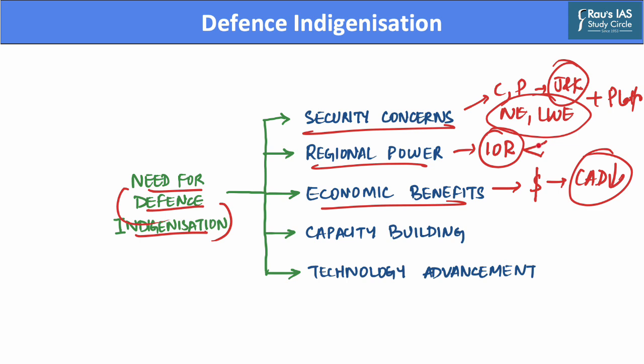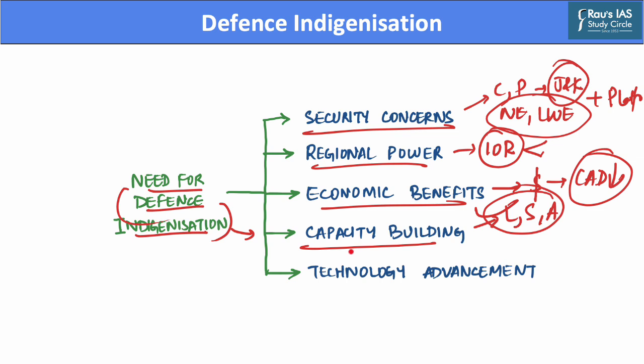Further, defense indigenization also helps in capacity building of the Indian manufacturing sector, as currently there are deficiencies in armed forces procurement. Thereby, the armed forces need to focus on development of advanced and sophisticated weapon systems to combat threats that arise from land, sea as well as air. And hence, these threats can be tackled in a better manner by indigenized platforms.